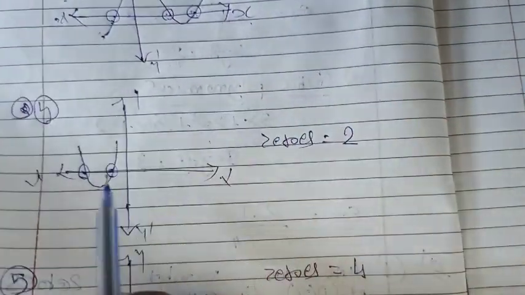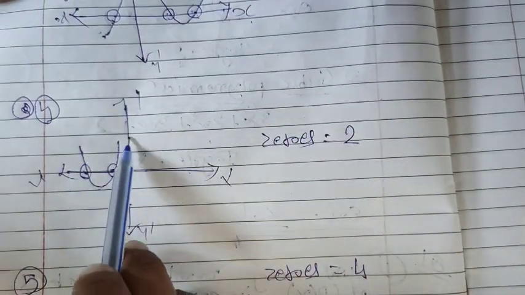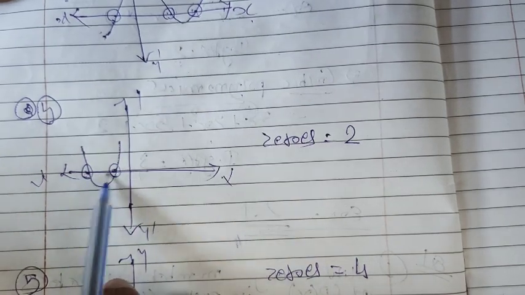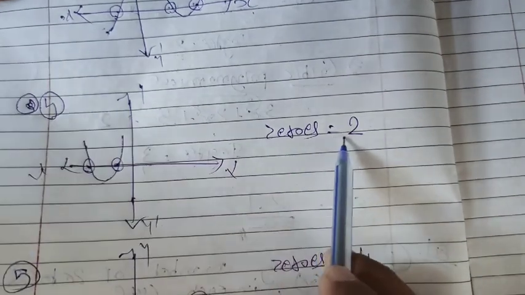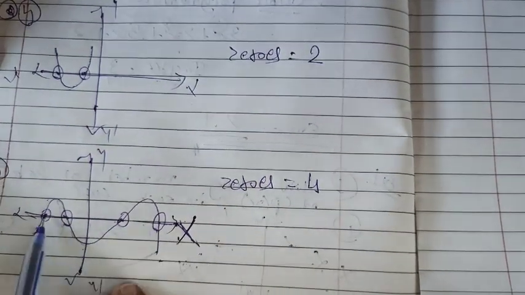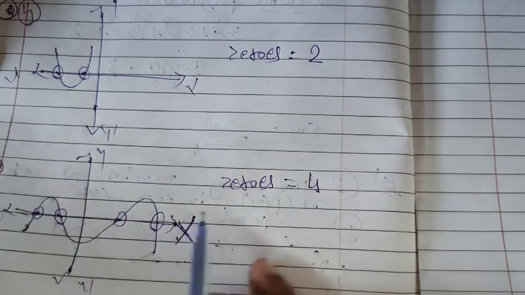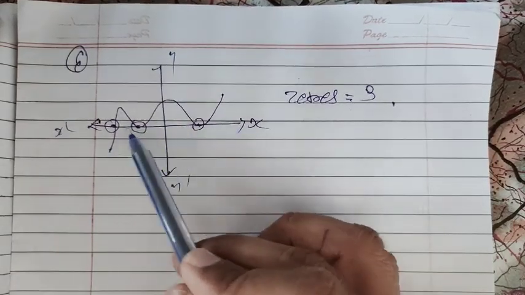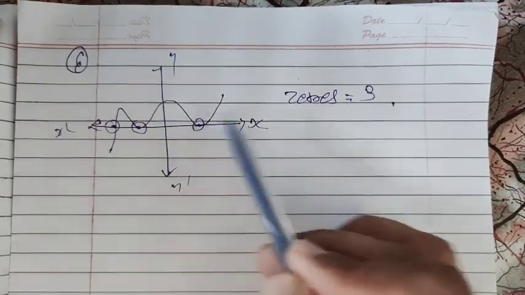Now the other one. This open upward curve touches the x-axis 2 times. So the number of zeros of this polynomial is equal to 2. Now this line touches the x-axis 1, 2, 3, 4 times. So the number of zeros is equal to 4. Just like that, the last one is also similar. This line also touches the x-axis at 1, 2 and 3 points, so the number of zeros is equal to 3.